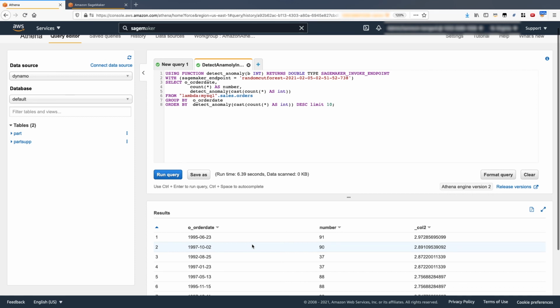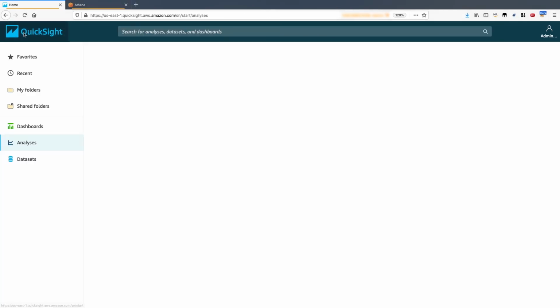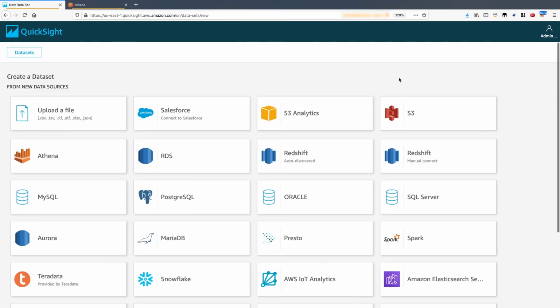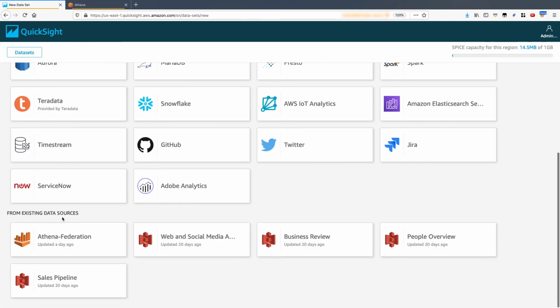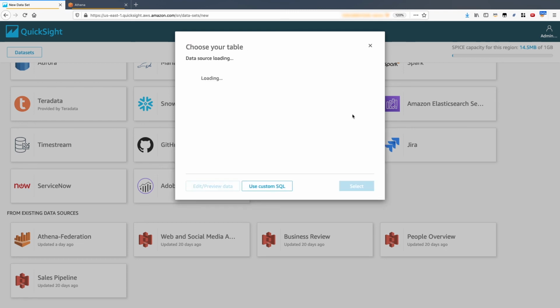So let's now jump back into the QuickSight console and introduce this anomaly detection query into the dashboard we've been building. Firstly, we need to add a new dataset to QuickSight. So let's jump back into the dataset section and select new dataset. Similar to what we did before, we'll use the existing data source and select create dataset.